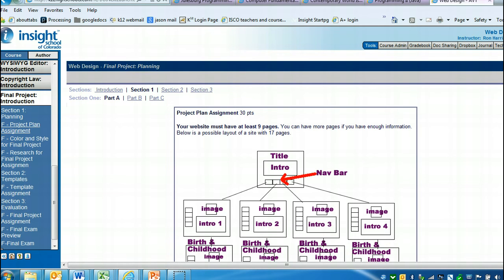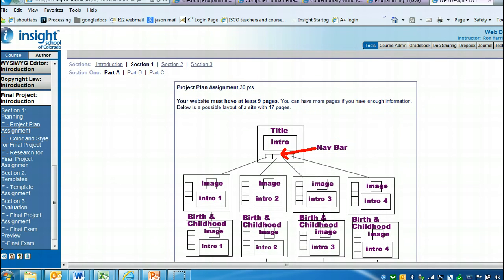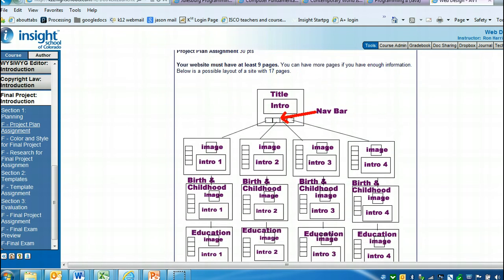Okay, the first assignment that you'll have for this project is your plan. Your plan must have at least 9 pages. That means you would have your index page, which would be your main page called index.html, and if you only had 9 pages for the whole thing, then you would have 2 pages for each person. But you can see how the breakdown would be.